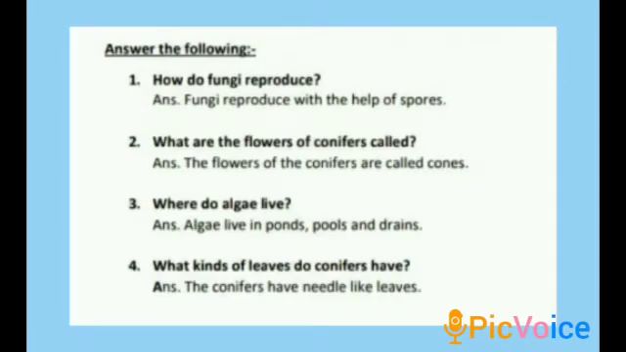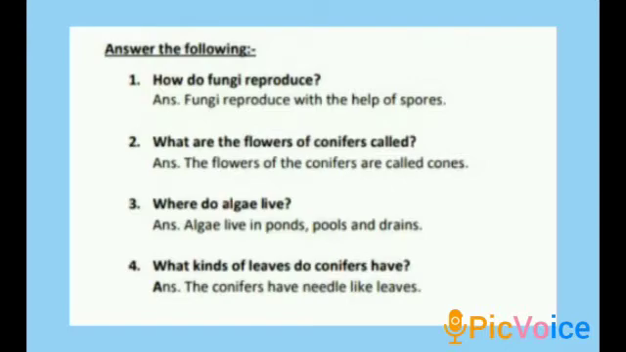Answer the following. First one, how do fungi reproduce? Fungi reproduce with the help of spores. How do fungi reproduce, children? Fungi reproduce with the help of spores. Second one, what are the flowers of conifers called? The flowers of the conifers are called cones.